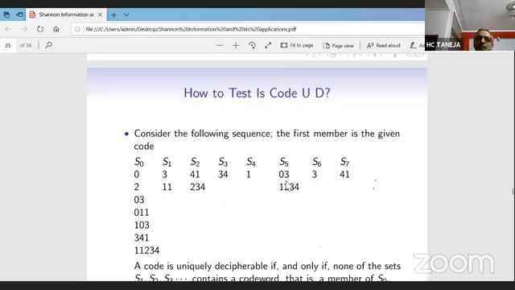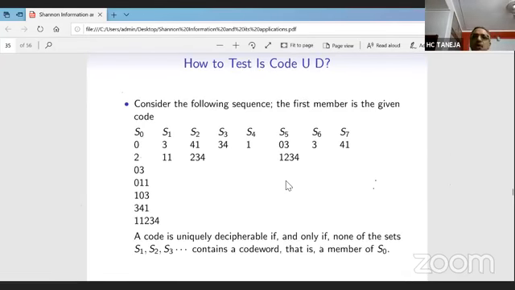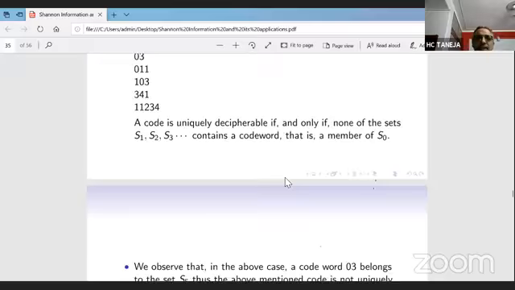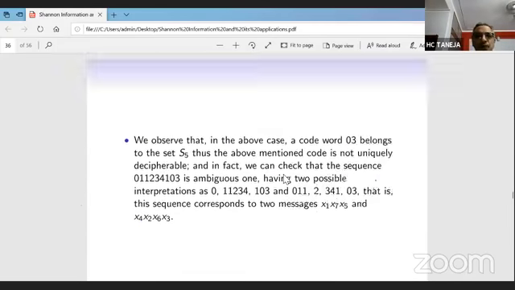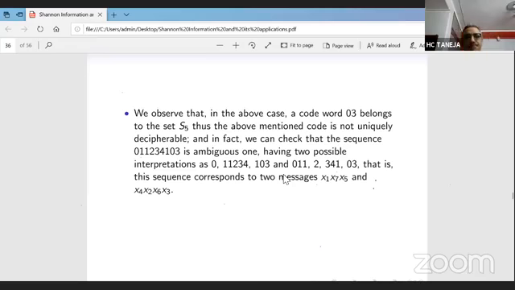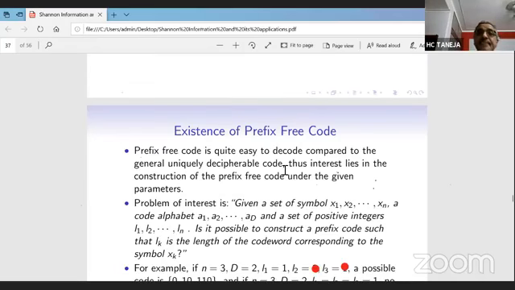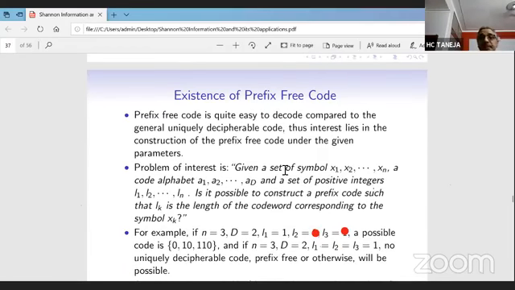Okay, so we can always check whether a given code is uniquely decodable or not. There is a well-defined procedure available for this. Now the question arises, and it is very important: the existence of a prefix-free code. It was a great problem.